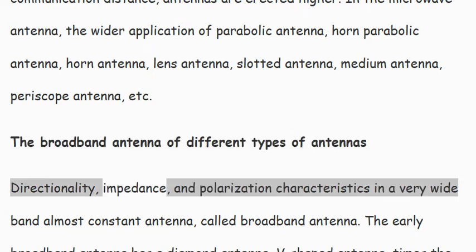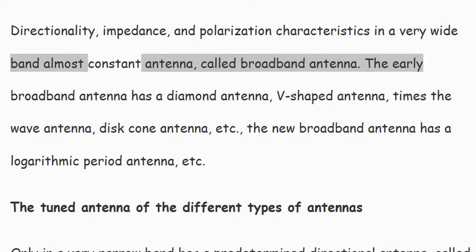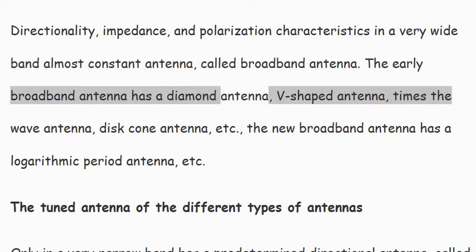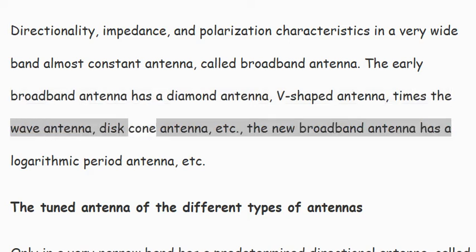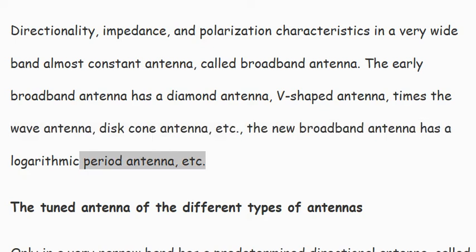The broadband antenna, of different types of antennas: an antenna whose directionality, impedance, and polarization characteristics are almost constant in a very wide band is called a broadband antenna. The early broadband antennas include the diamond antenna, V-shaped antenna, multiple-wave antenna, disc cone antenna, etc. The new broadband antenna has a logarithmic period antenna, etc.